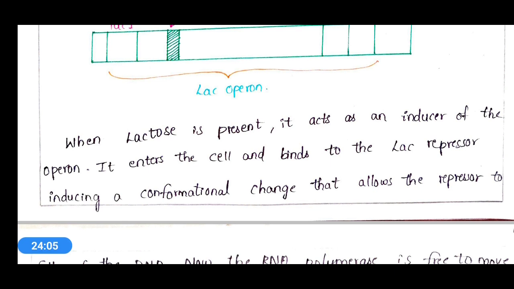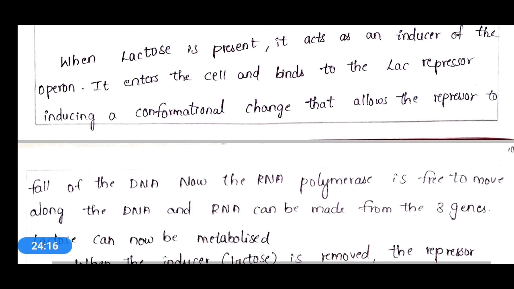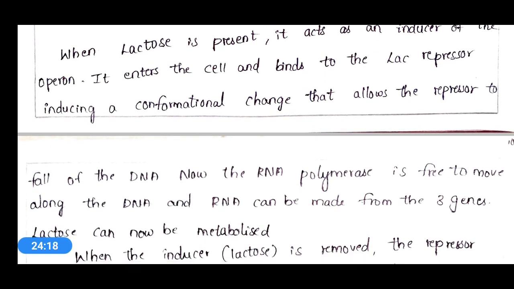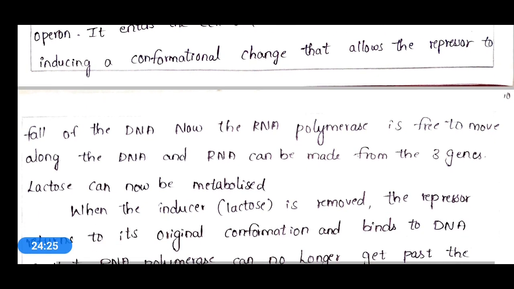Okay, the lactose which is present in the medium will enter the cell, and it will bind to the lac repressor, inducing a conformational change, and that will allow the repressor to fall off the DNA. Now the RNA polymerase is free to move along the DNA, and RNA can be made from the three genes.